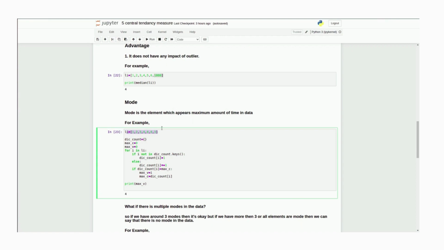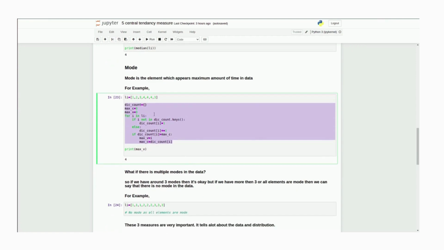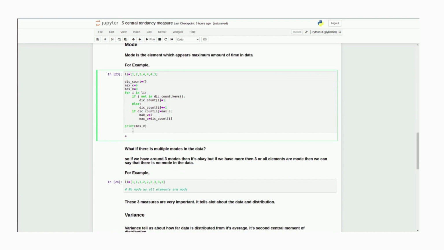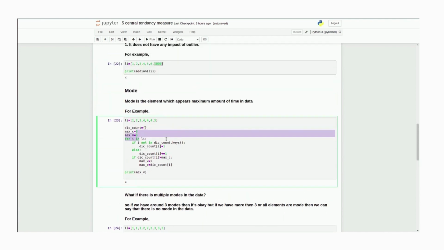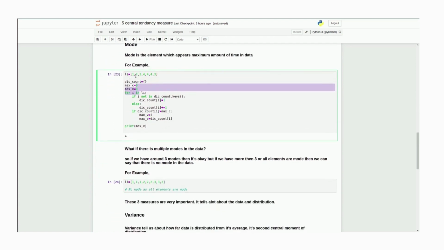I have written the code, it's a very naive code, and you can find a better approach to find the mode online. It's a very simple way, I have used a dictionary. I will attach this Jupyter notebook in the description, so you can check it. But here you can easily see that 4 is our mode.